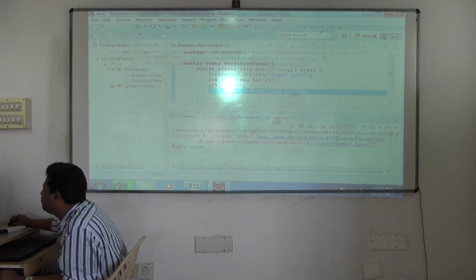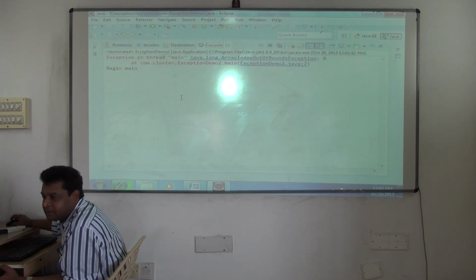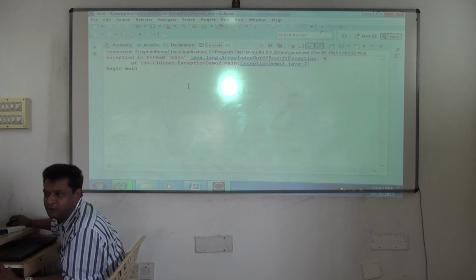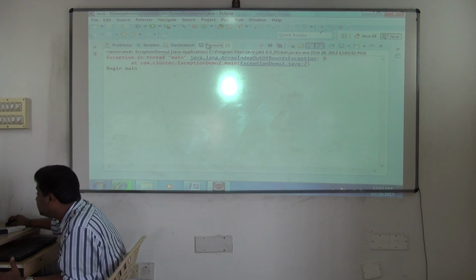Okay, see when you are printing output here now, don't get confused. Sometimes it will print before, sometimes it will print after. It will jumble up the output, especially when you are working with exception handling. First which one has to print? Begin main. Okay, then it has to print that exception. It will jumble up sometimes.